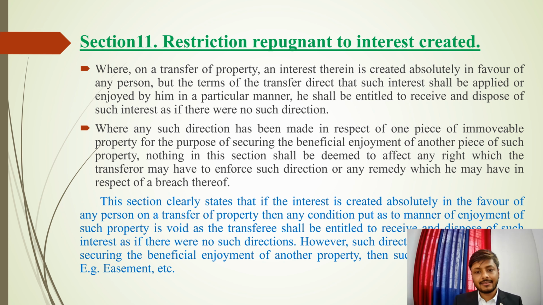In this case, this direction will become a valid direction, and hence the person who gets the property, that is the transferee, will have to follow this direction, and if he doesn't follow this direction, then he is going against the law basically.